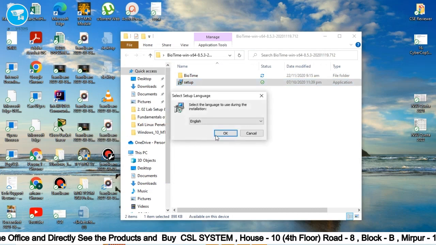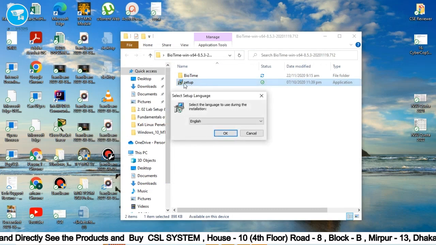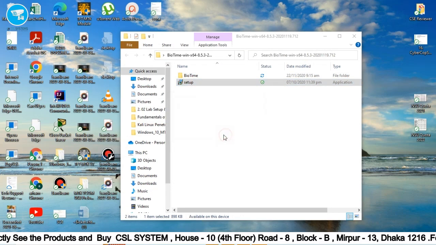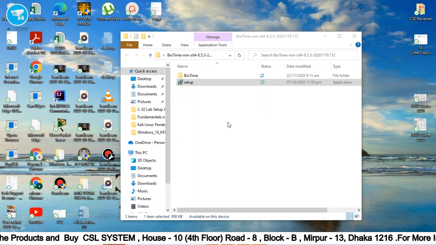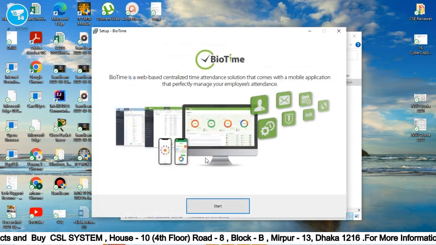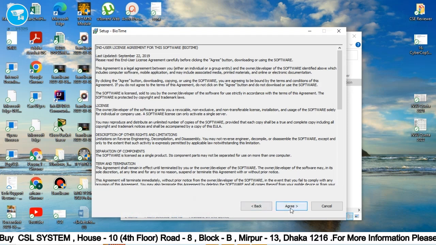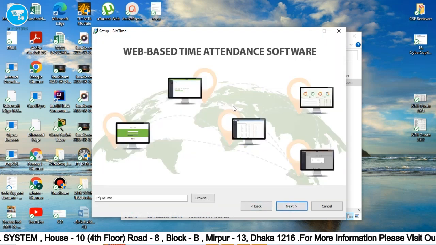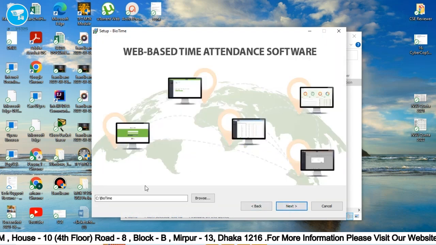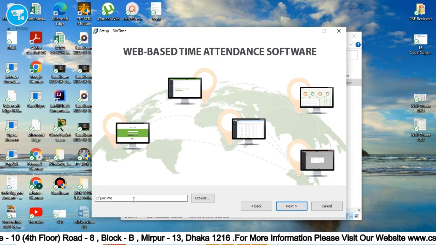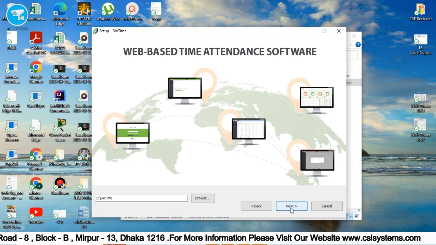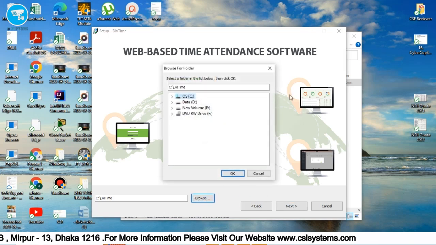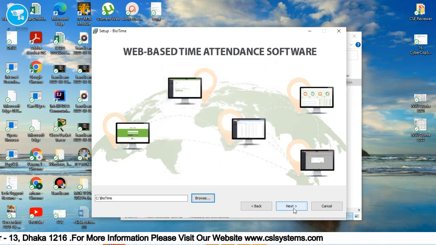Yes, remember it should be run as an administrator. Then okay, the language is English. Start. Agree to the agreement. Then the location of the folder. If you want a specific location, you can just browse, but for me I will select the default.